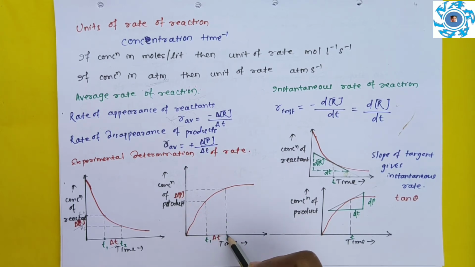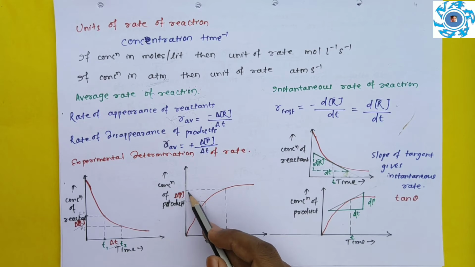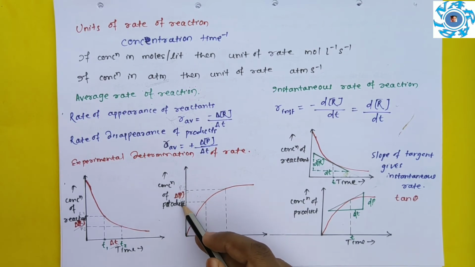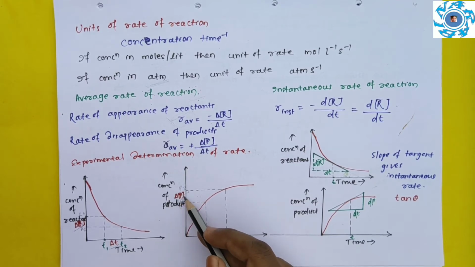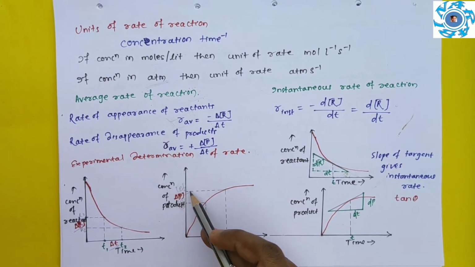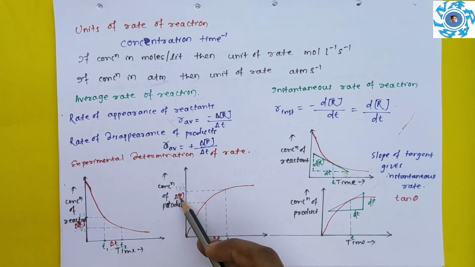Similarly here, from T2, you will draw a parallel to this y-axis up to this curve. Then you will draw a perpendicular to y-axis. Here you will get P2. Here you have got P1, concentration of P1, concentration of P2. Then concentration of P2 minus P1 will give you delta concentration of P.